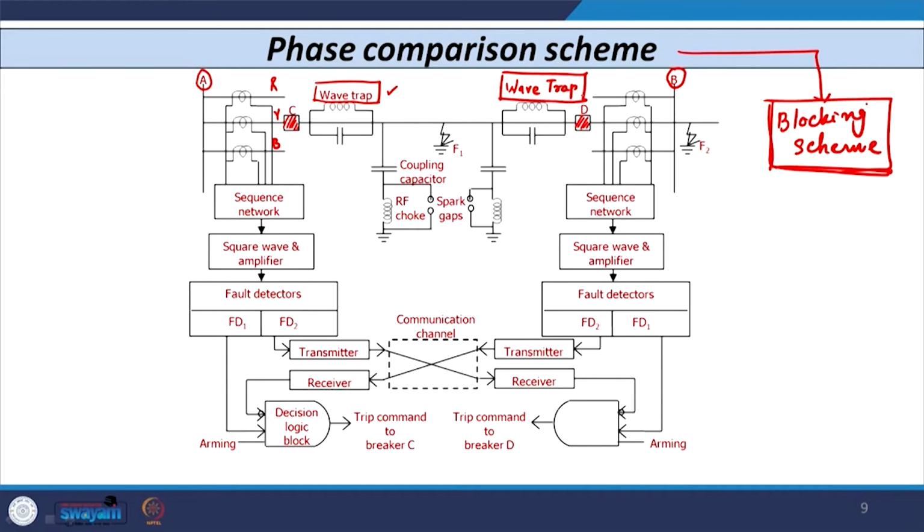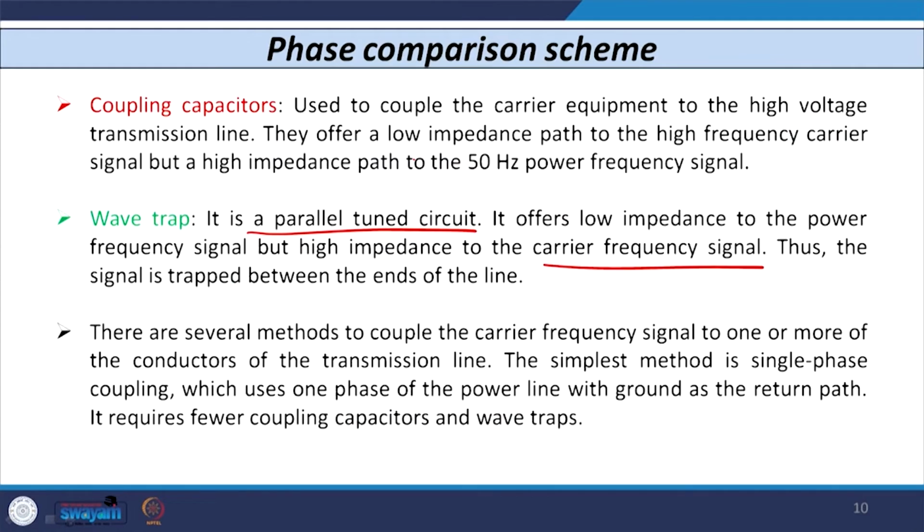The second device is the coupling capacitor, which exists here as well as on both sides. The main function of the coupling capacitor, its working principle, is exactly opposite to the wave trap.